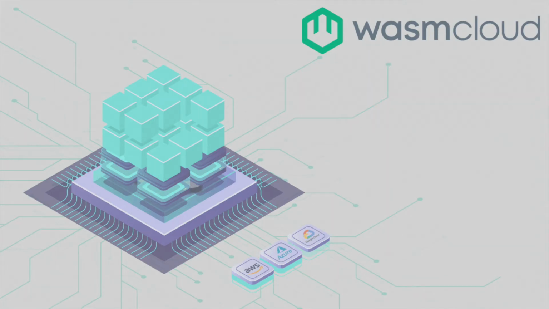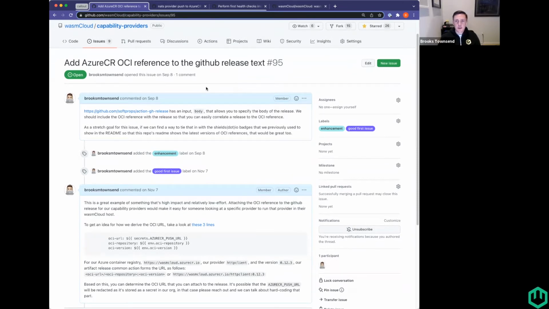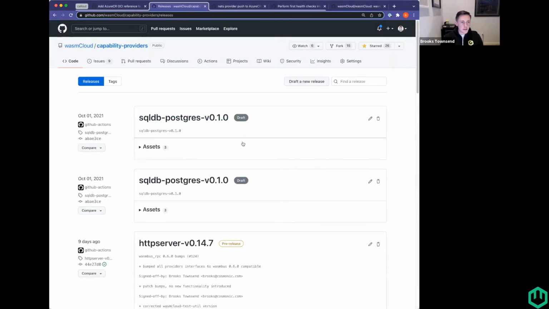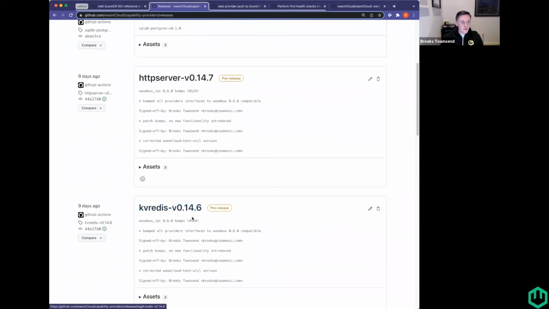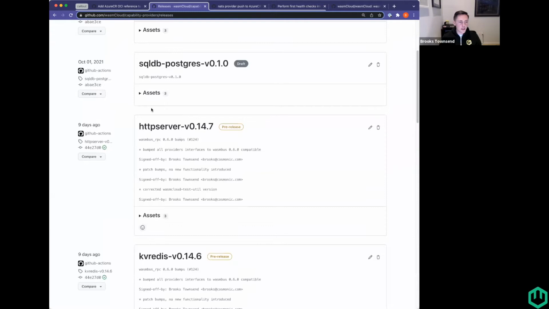Yeah, so we'll go ahead and get started with the community call out. I've got 3 different good issues here that would be great to jump in on if you're looking to contribute to the project. The first 2 relate to our GitHub actions and our OCI references. If you look in the capability providers repo and take a look at our releases, we have different releases for the SQL provider, the HTTP server provider, Redis provider, et cetera. And these versions match up exactly with the OCI reference that we're publishing on our Azure Container Registry.